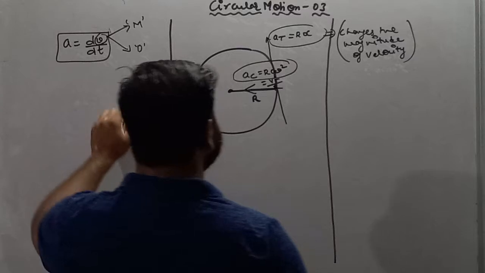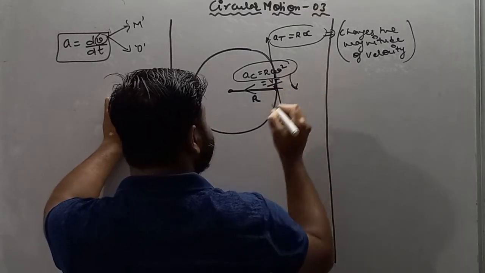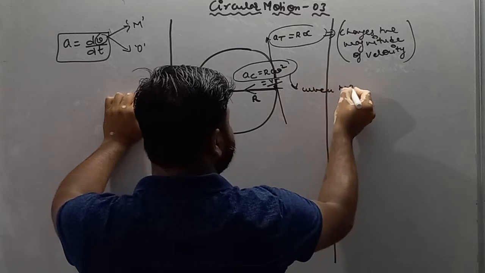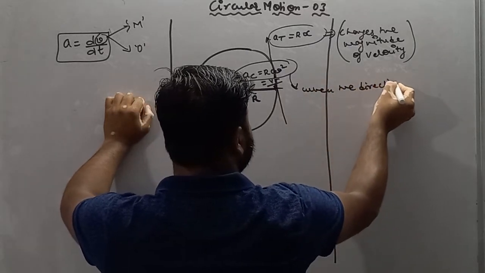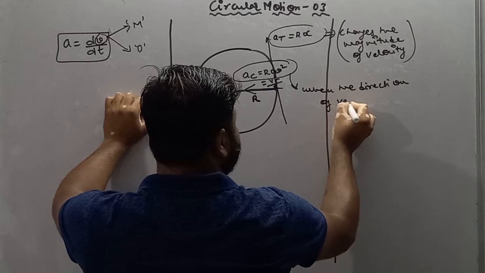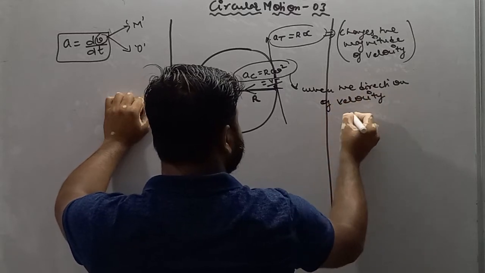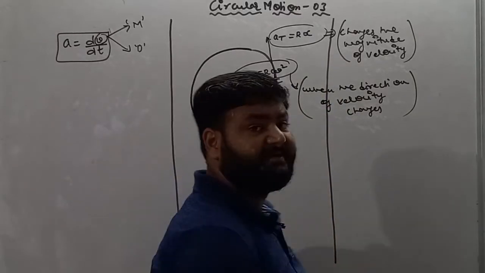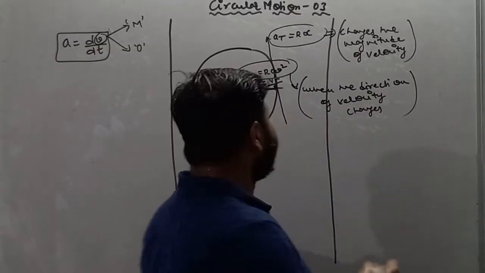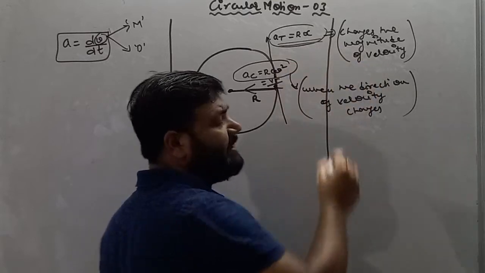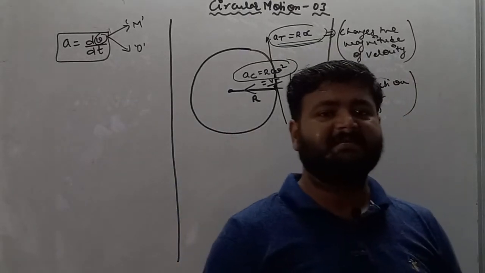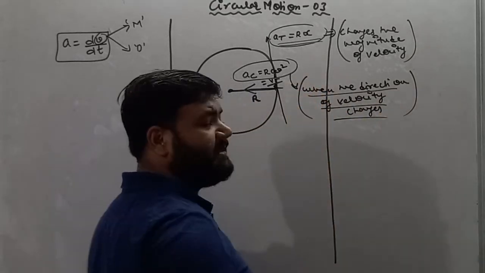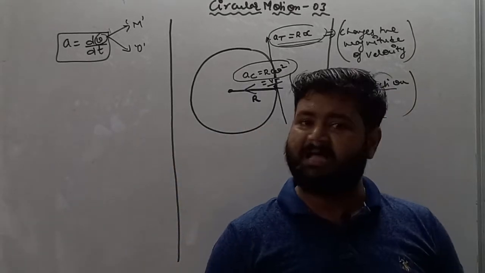And second is centripetal acceleration, which acts when the direction of velocity changes. Remember, these two things are very important to understand: tangential acceleration acts if the magnitude of velocity changes, and if the direction of velocity changes, then the particle carries centripetal acceleration.